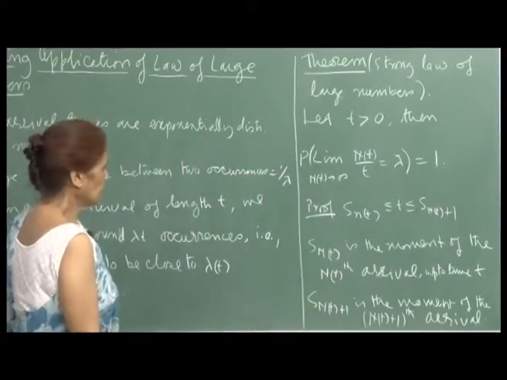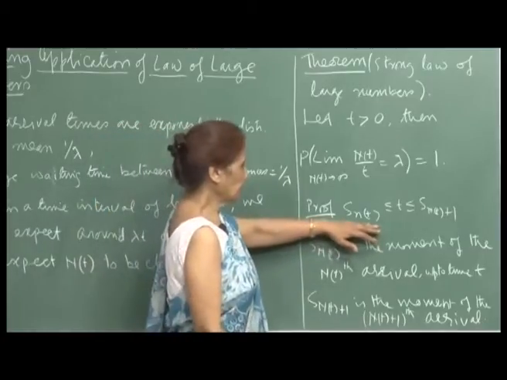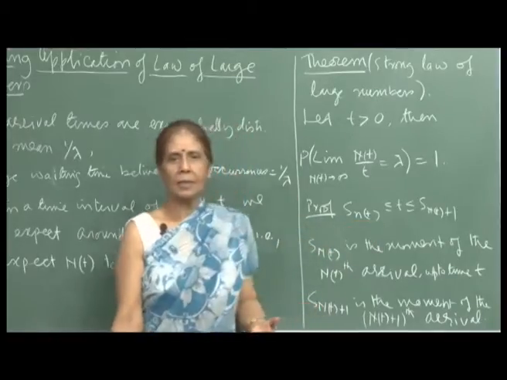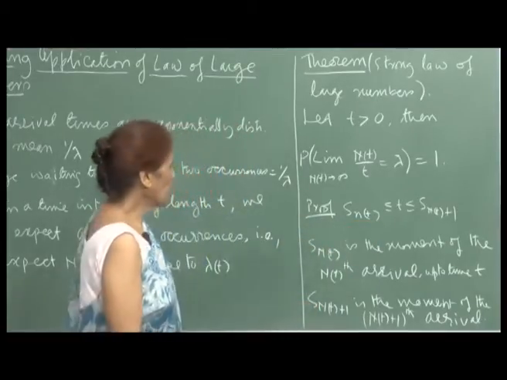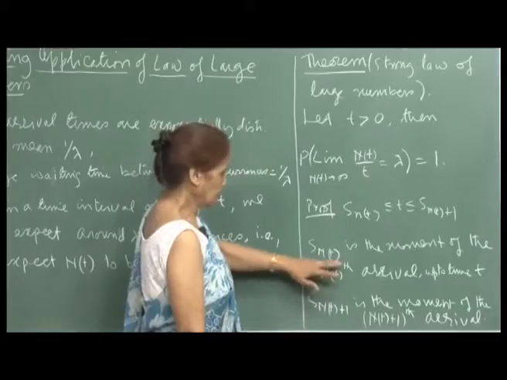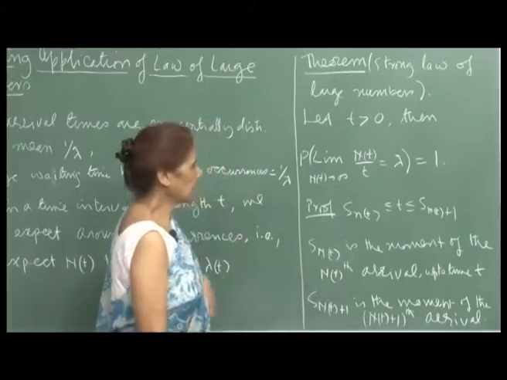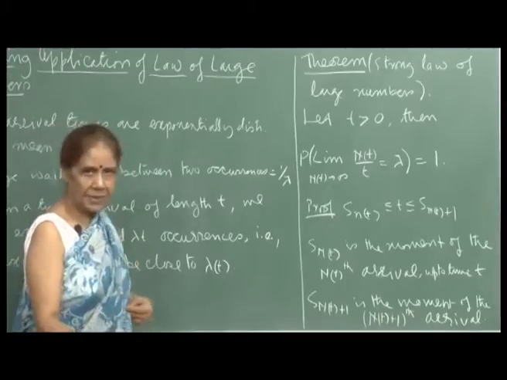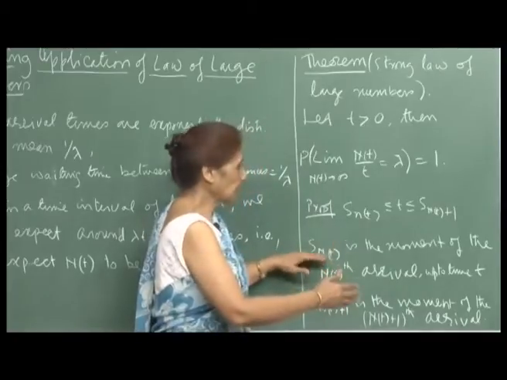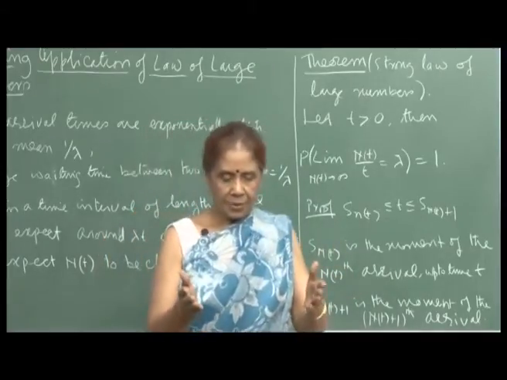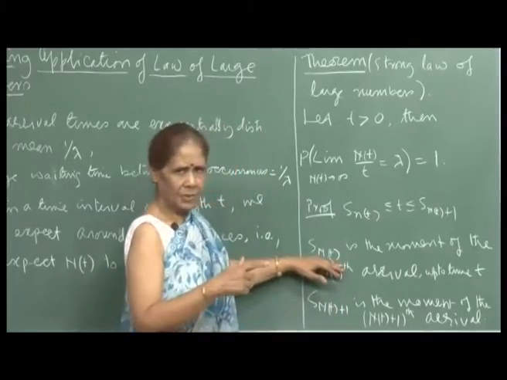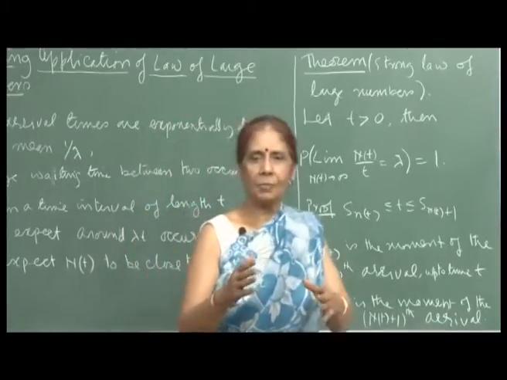See, this is the thing: for the Poisson process, when we are looking at the arrival process, S n t is the moment of the nth arrival up to time t. This is what we have been denoting. Later on, when I discussed the birth and death process, S n t was the time elapsed, because I was looking at the waiting time distribution in the queue, and I also used the symbol S n t, but that time it was the waiting time for the n plus 1th arrival.